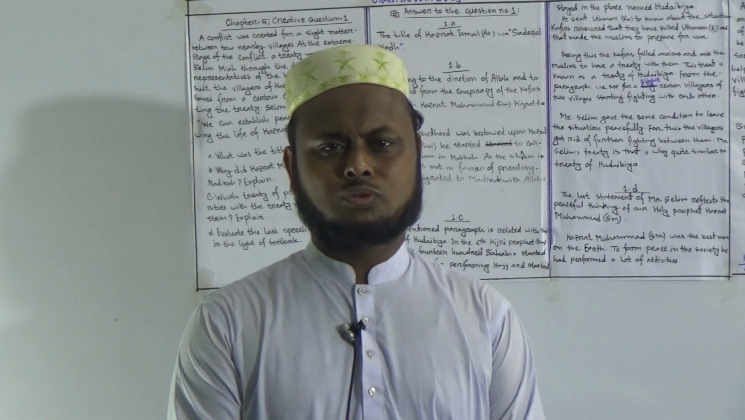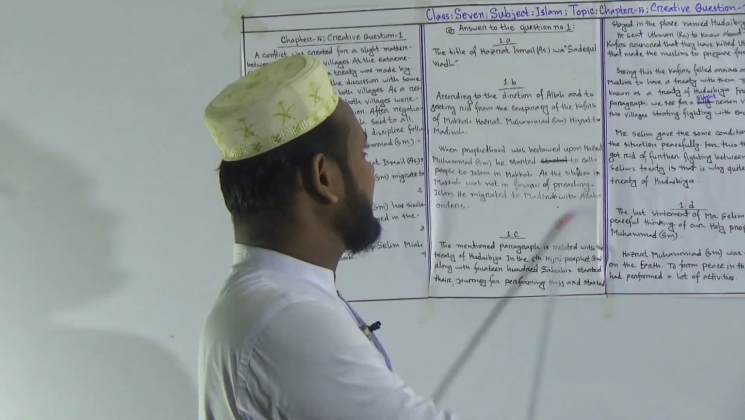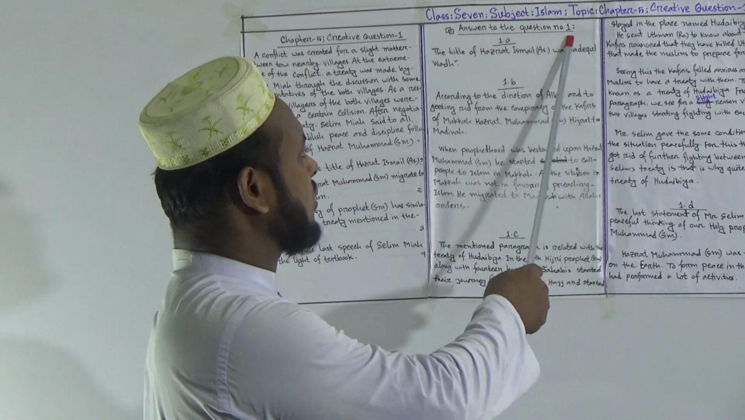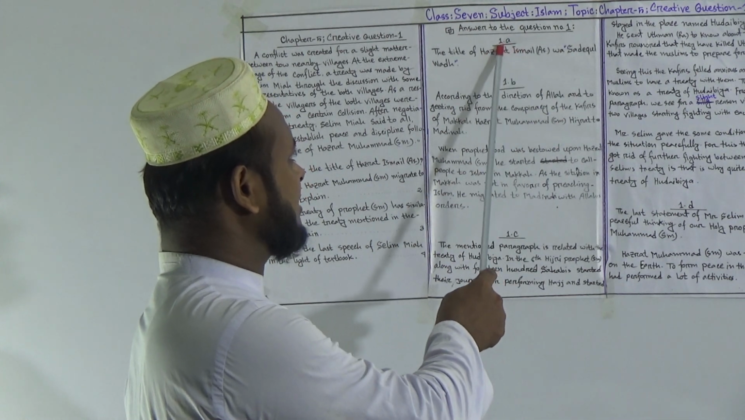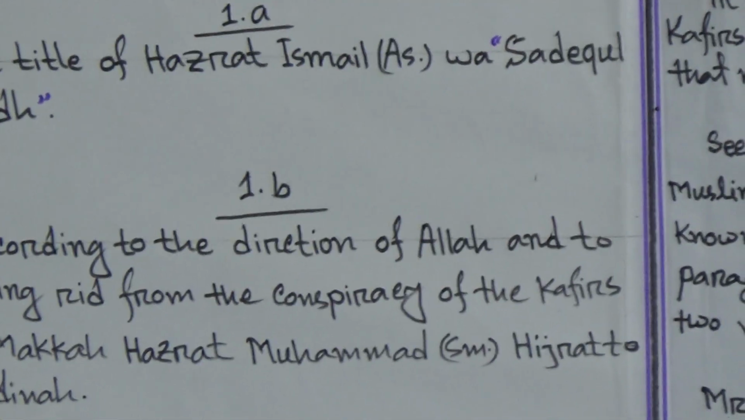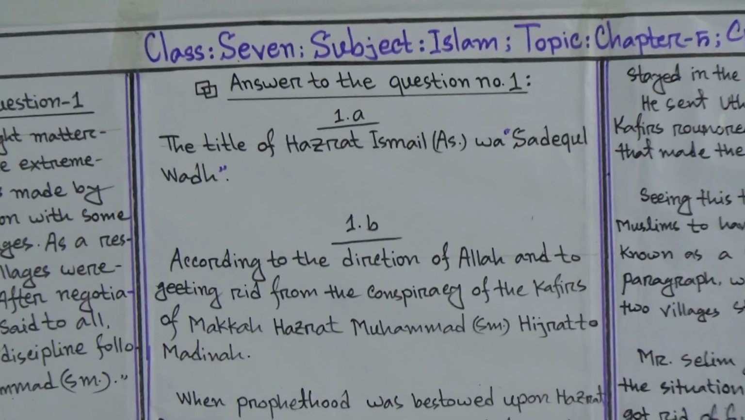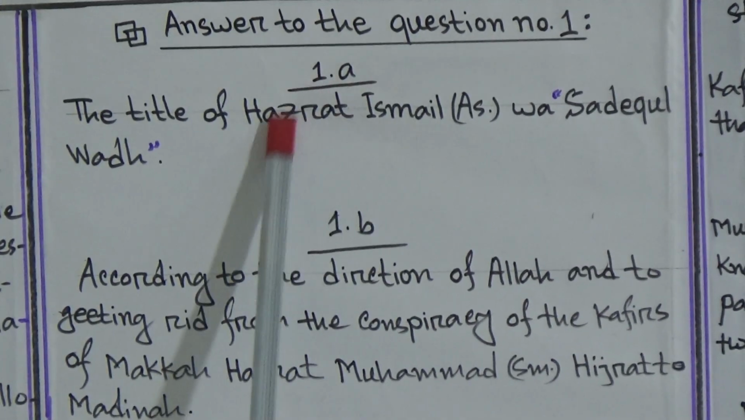Firstly, I mention that you have to write down the answer of a creative question like this shape. Firstly, you write down the answer to the question number 1. Then you have to write down only one point, A. It means it is the answer of question number 1 of A, question number 1 of B, question number 1 of C, like this. It is a very easy process for seeing the copies after the examination. It is very easy for the examiner, and it also carries good marks in the examination. So you have to write down like this.